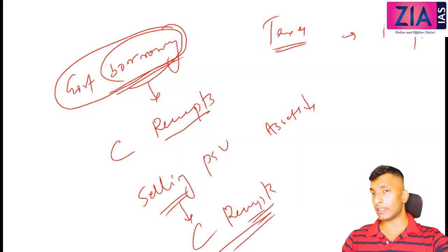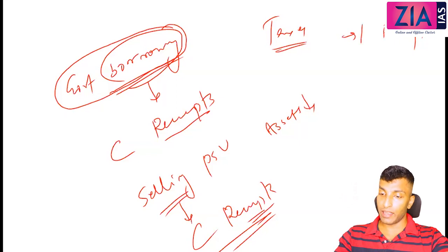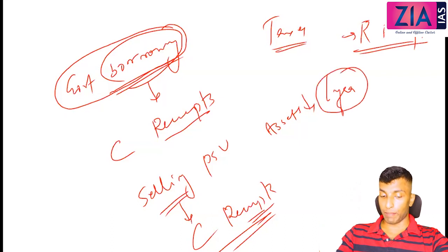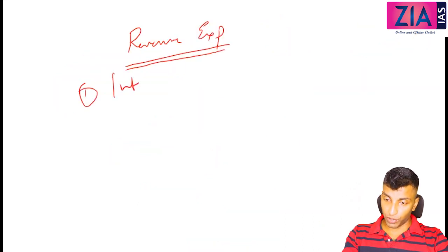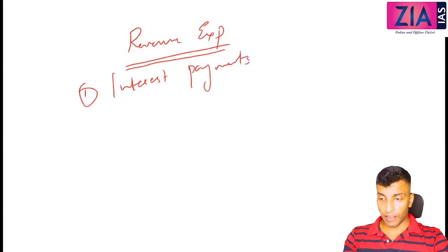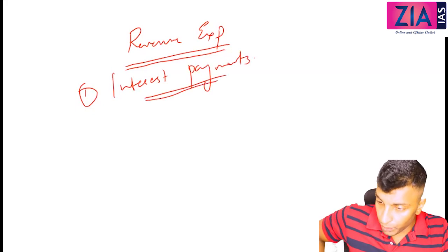So how to know whether it is revenue or capital? It has to be compared with assets and liability. If you are receiving, it is receipts. If you are spending, it is expenditure. Now the question is whether it is revenue or capital. You will see the change in assets and liability. First one, the most important one, interest payments. I've told you before, interest payments come under revenue expenditure.